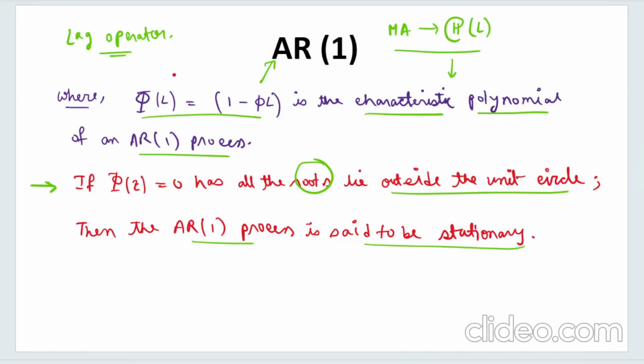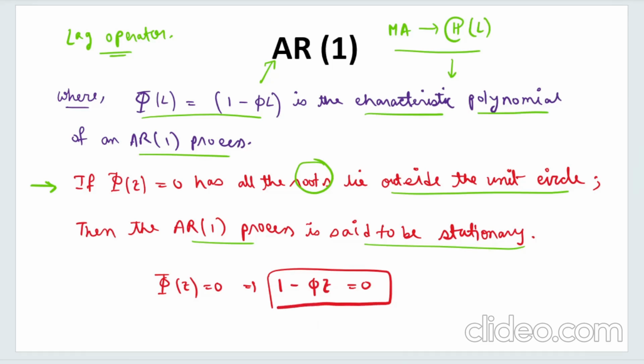So here what I am saying is that capital phi z equals 0 means 1 minus phi z equals 0. Simply this, right? Here you have 1 minus phi L, so replace L by z. So 1 minus phi z equals 0. This is the equation that we are talking about. Now we are saying that if the roots of this equation lie outside the unit circle, then the AR1 process will be stationary. What is the unit circle? The unit circle is simply a circle which has a radius of 1 unit.